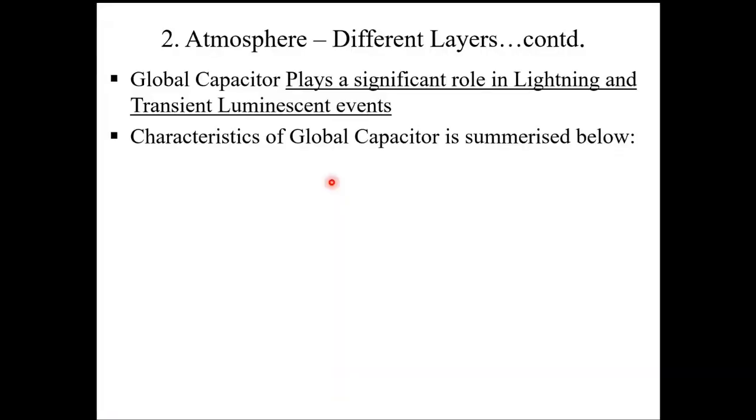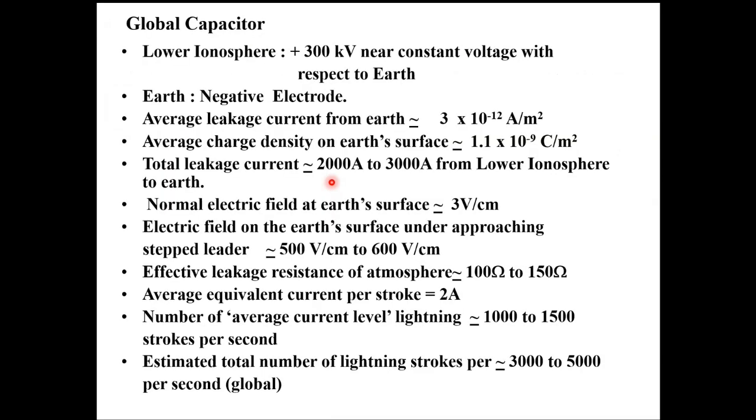Now, this global capacitor plays an extremely significant role in lightning and the transient luminous events. The characteristics of the global capacitor are now mentioned in this table. Now, to summarize the whole lot, the lower ionosphere, which we saw just a little while ago, is nearly 250 to 300 kV, nearly constant voltage with respect to Earth. Earth is the negative electrode. So this is the global capacitor. Now, the average leakage current is about 3 into 10 to the power minus 12 amperes per square meter. The usual terminology in engineering is 3 picoamperes per square meter.